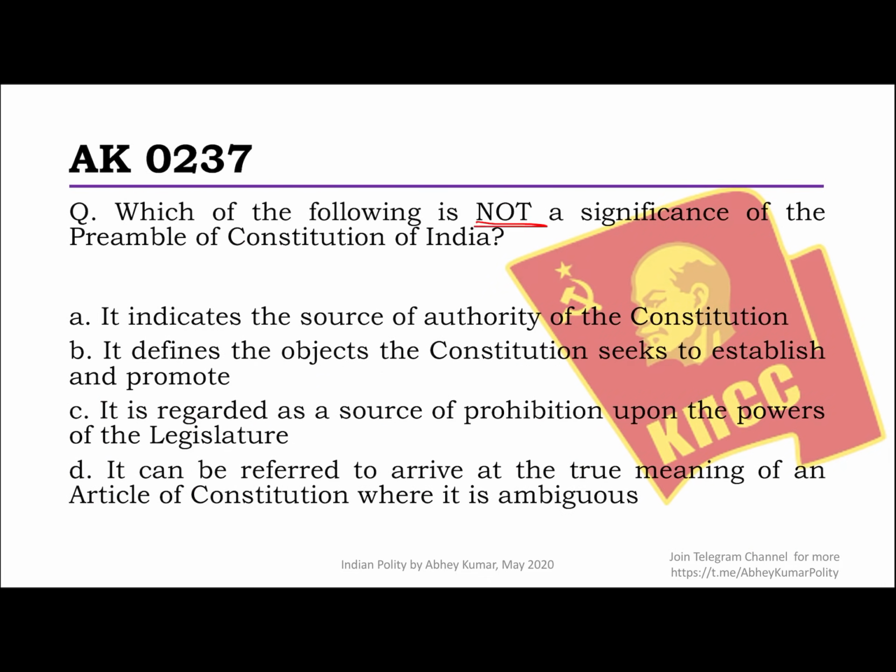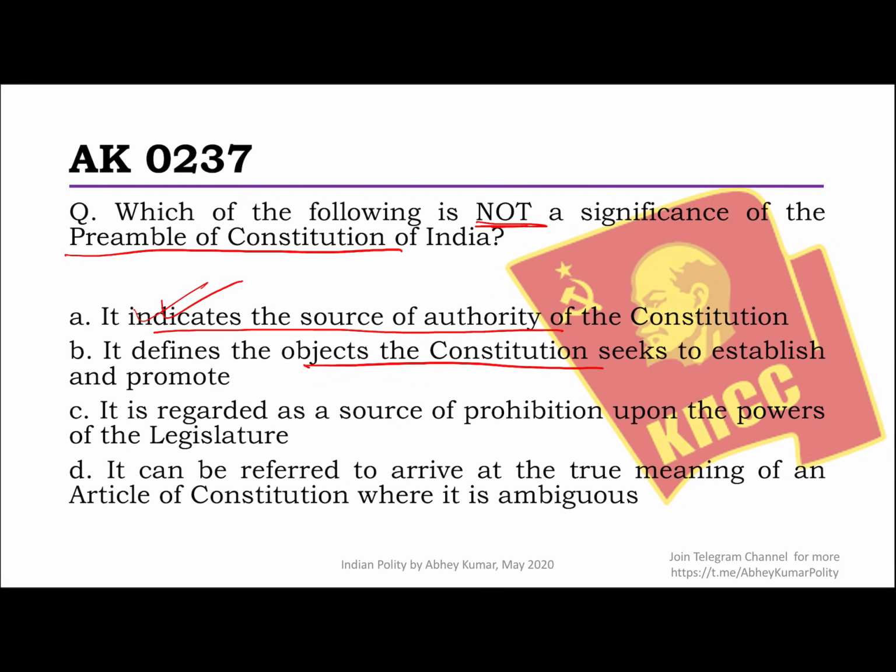Okay, next question is, which of the following is not a significance of the preamble of Constitution of India? Okay, so it says it indicates the source of authority of the Constitution. Absolutely correct statement. The first word itself, we the people of India, right? The source of authority is the people of India. Never be confused. That's the significance of the preamble, that it tells us it is the people of this country who are giving to themselves this Constitution.